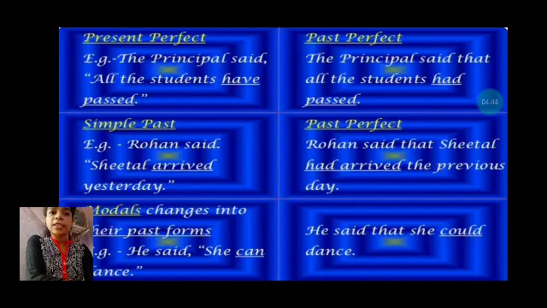The first one is that all the sentences of present tense will be converted into past tense within their category. Second, a sentence of simple past will be converted into past perfect. And third, modals are converted into their past forms. So that was the tense rules, how changes of tense occur.